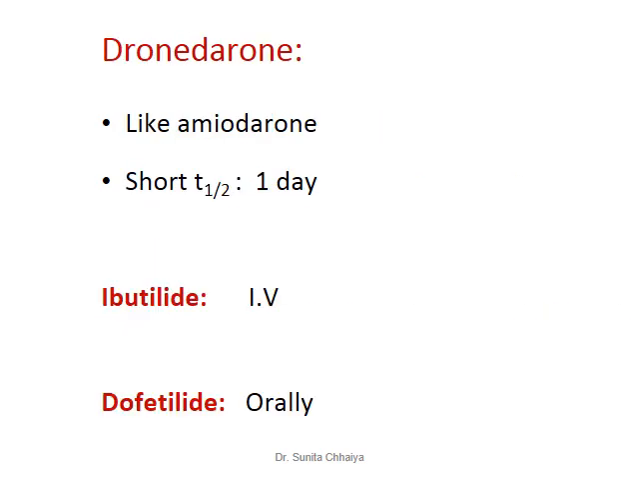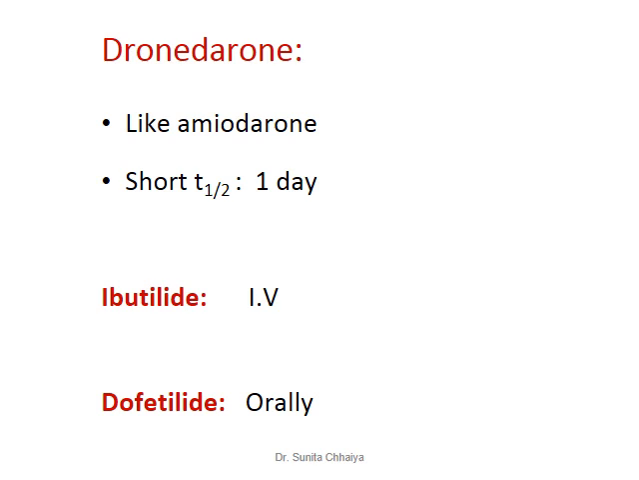Another is Dronedarone. It is similar to Amiodarone, but its plasma half-life is shorter, that is 1 day. There is another congener, sotalol. Though it is a beta blocker, it has an additional property to block the potassium channel. So it is indicated for treatment of various types of atrial and ventricular tachyarrhythmias, and it is helpful to block the AV node reentrant circuit in different types of arrhythmia.